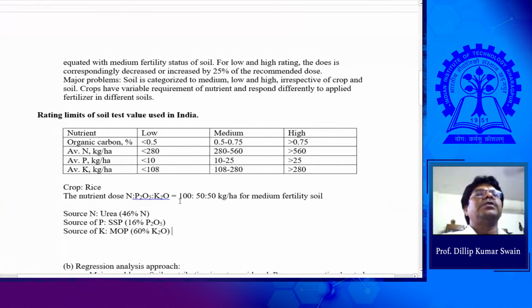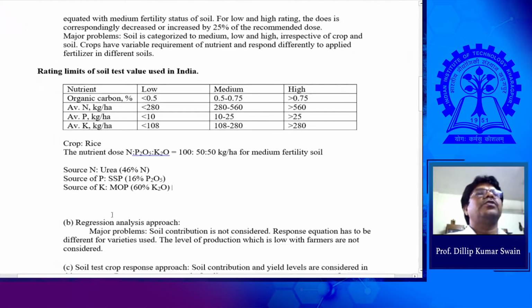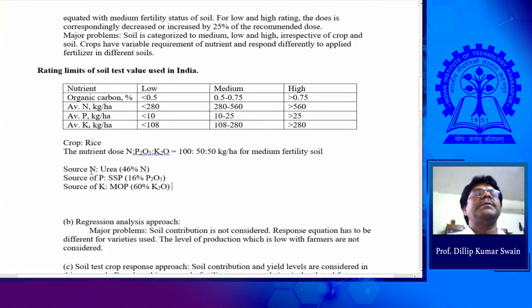So the nutrient dose is 150, 50 kg per hectare, N, P2O5, K2O. The source of nitrogen is urea, a chemical fertilizer, containing 46% nitrogen; the source of phosphorus is single superphosphate, containing 16% P2O5; and the source of potash is muriate of potash, that is potassium chloride, containing 60% K2O.